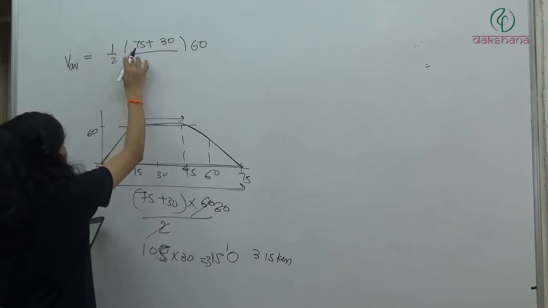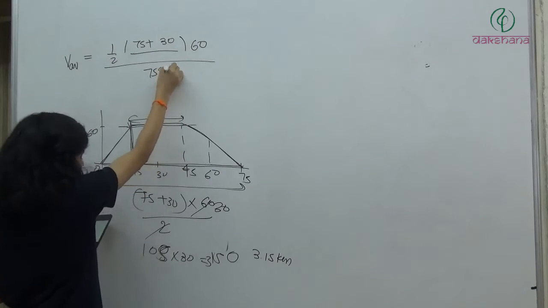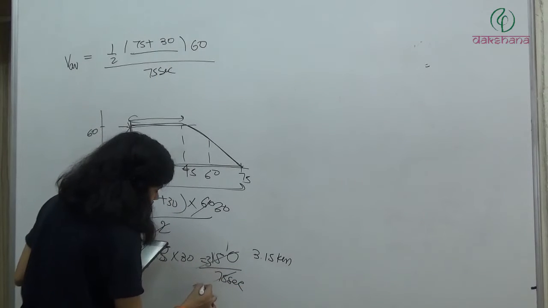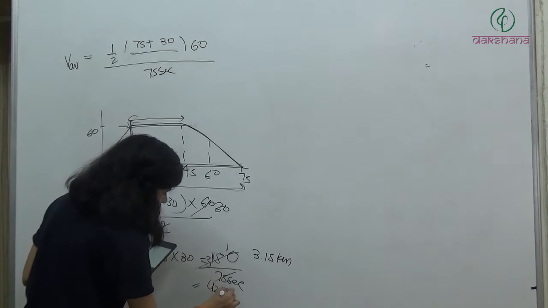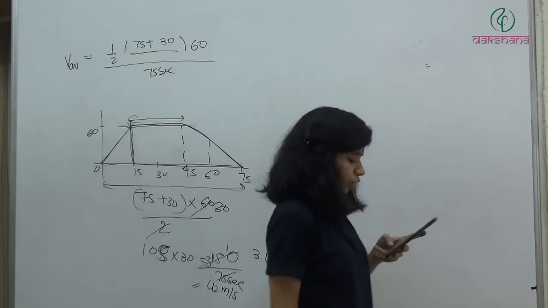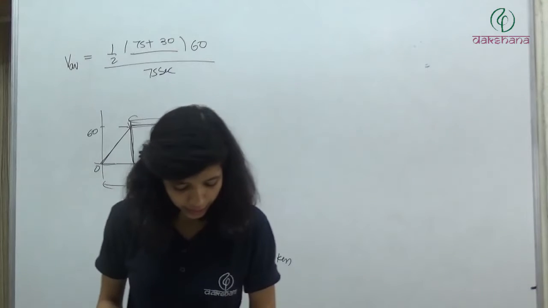Now what do we have to do? We have to divide it by time. How much is the time? 75 seconds. So here we will divide by 75 seconds. How much will this come to? This equals 42 meter per second. If you solve this, you will get average velocity equal to 42 meter per second. So option 4th will be correct.